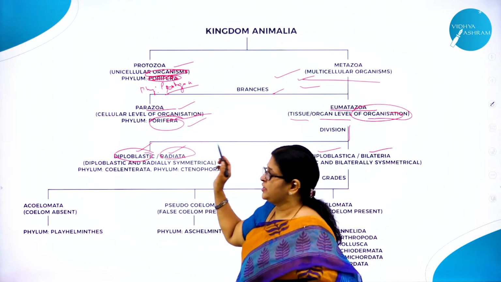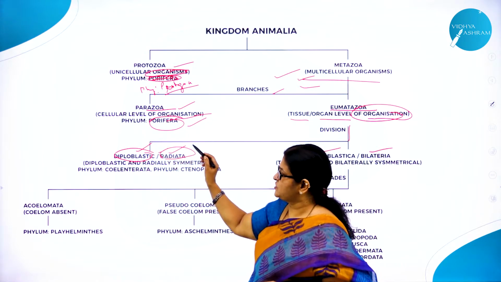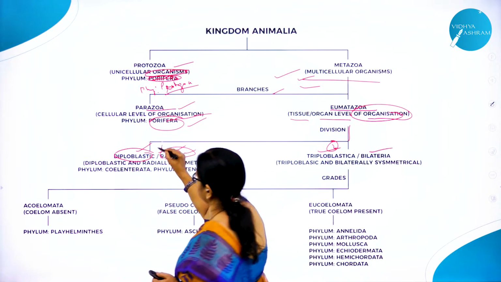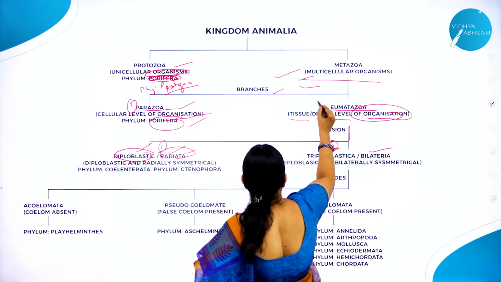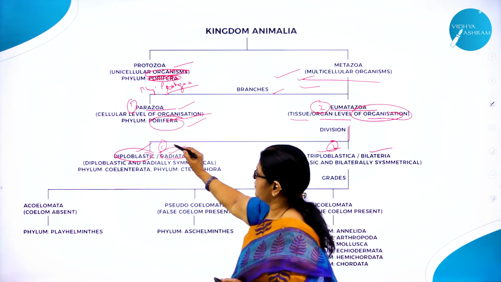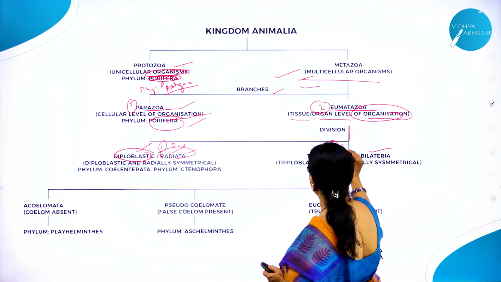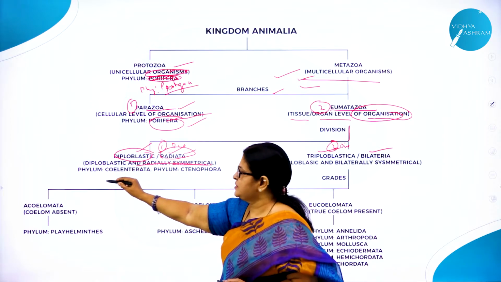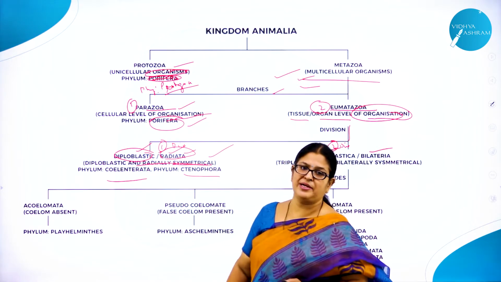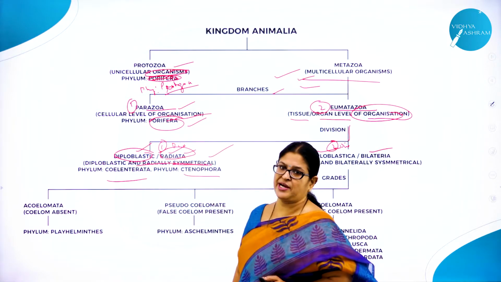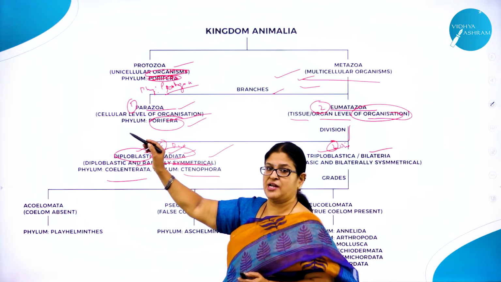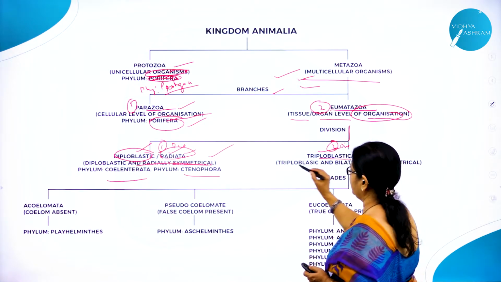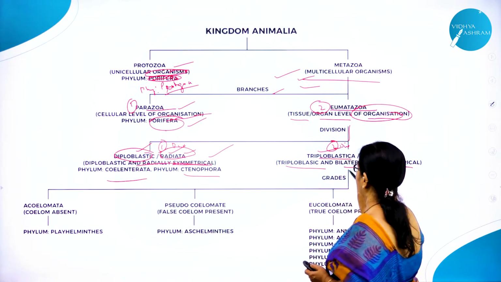So, the next division, division 1 is what? Diploblastica radiata. Division 2 is what? This is first division, first branch, and this is second division. So, Diploblastica and radially symmetrical animals: phylum Coelenterata and phylum Ctenophora come under this division called Diploblastica radiata. For Parazoa, that is cellular level of organization, Porifera. Then here Triploblastica bilateria, triploblastic animals, bilaterally symmetrical animals.